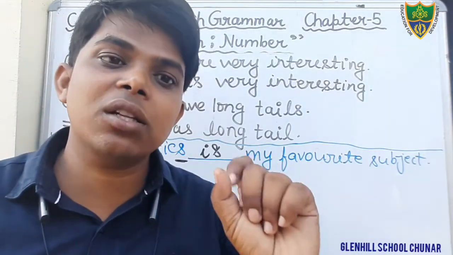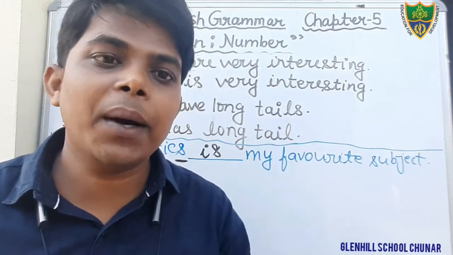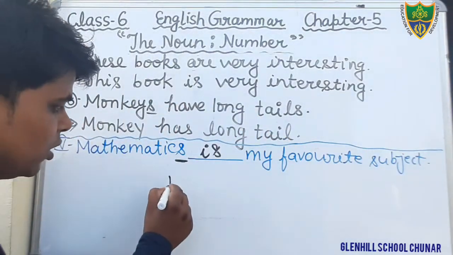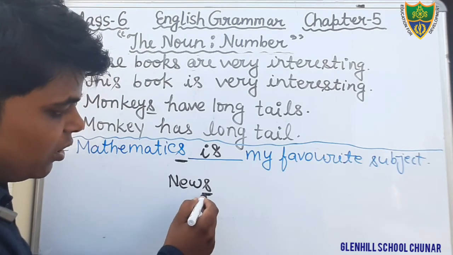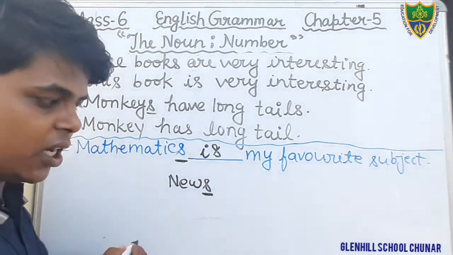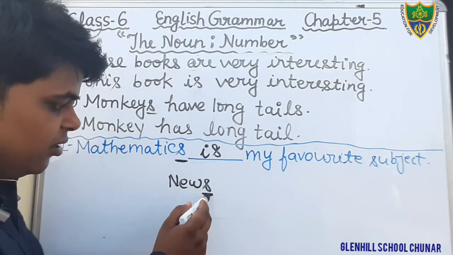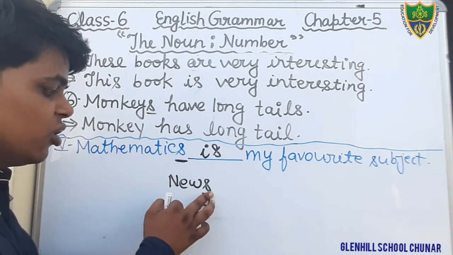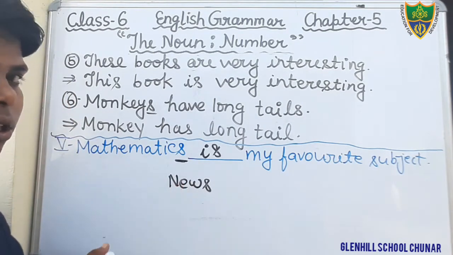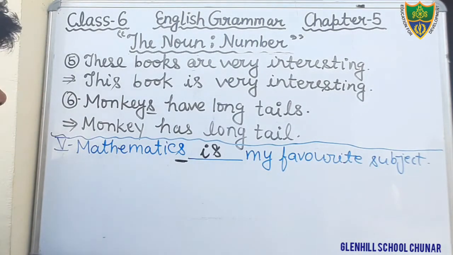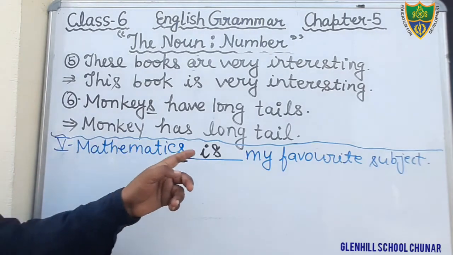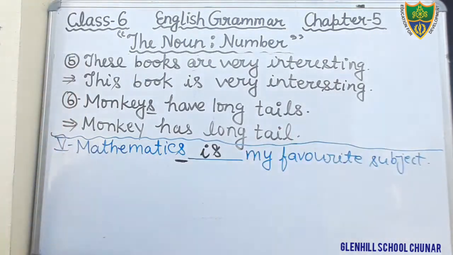It seems that is plural, but it is singular. For example, you can see news. You think that there is added as, therefore that is plural, but that is not correct. That is singular. News is singular, or you can say it is used as a both. Okay, mathematics is my favorite subject.